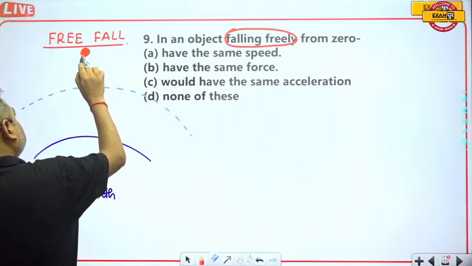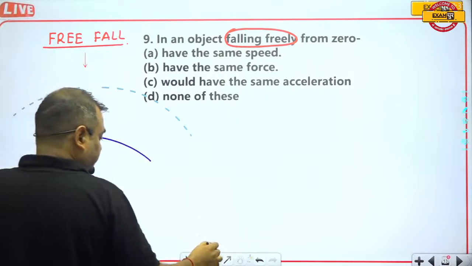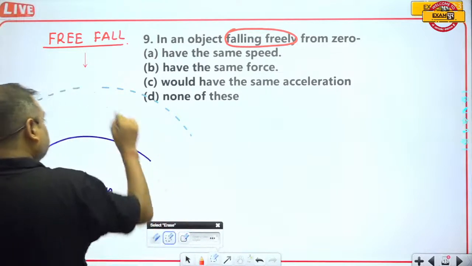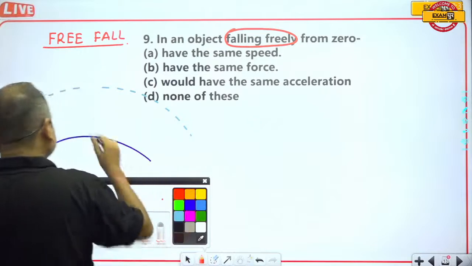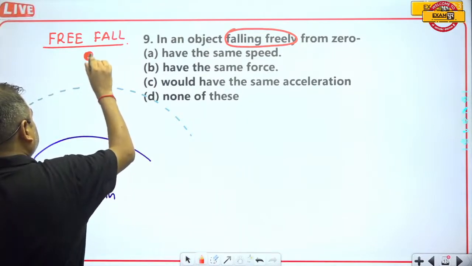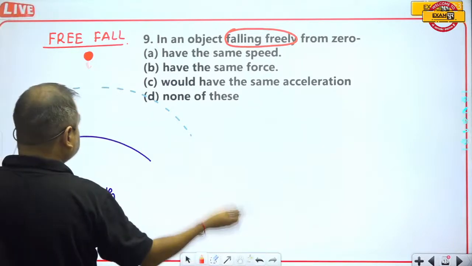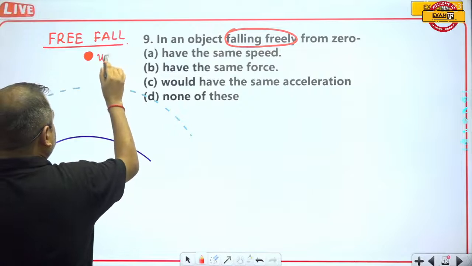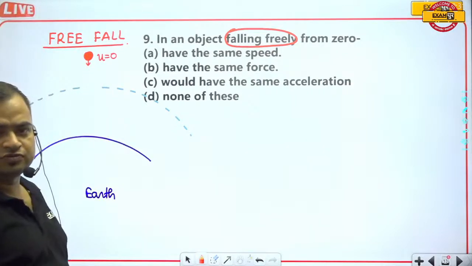When we talk about free fall, it is when this ball is dropped with the initial velocity u equal to 0.